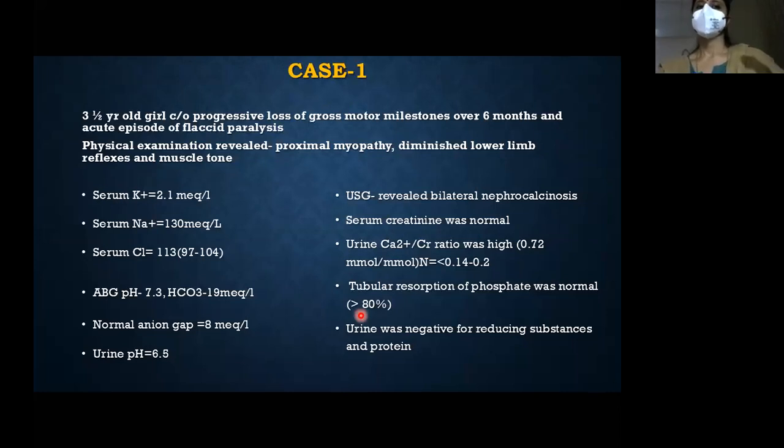This is the first case. A 3.5-year-old girl presents with progressive loss of gross motor milestones over a period of 6 months and presents to you with an acute flaccid paralysis. Physical examination reveals proximal myopathy, diminished lower limb reflexes, and muscle tone. Now you have a potassium of 2.1. What will you do? What is the next step?